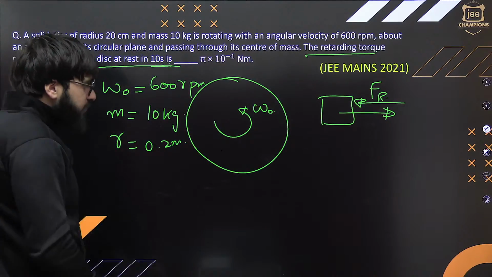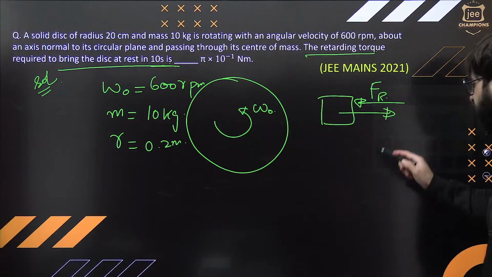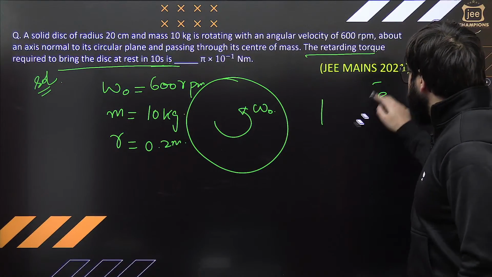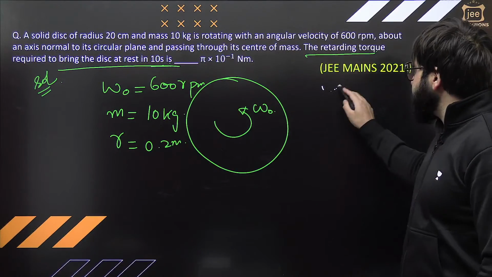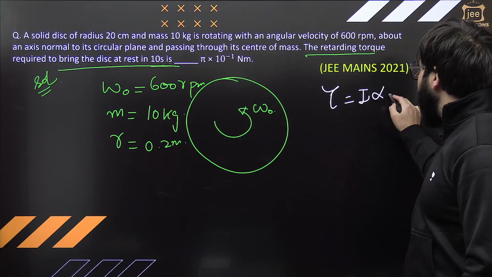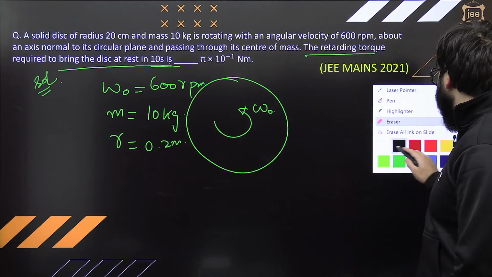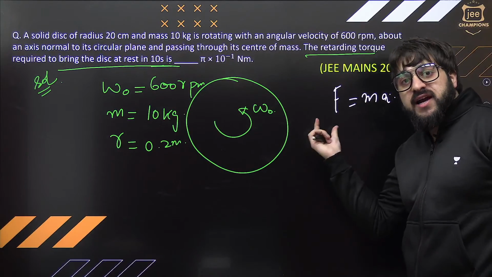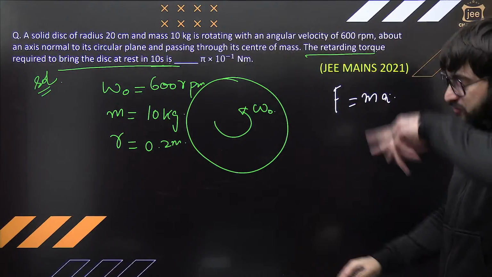Listen to me very carefully. This is a very simple question. You might have studied from Newton's laws of motion this formula, tau is equal to I times alpha. Sorry, this is F is equal to mass times acceleration. F net is equal to mass times acceleration. Net force is equal to mass times acceleration. This you have studied from your laws of motion.